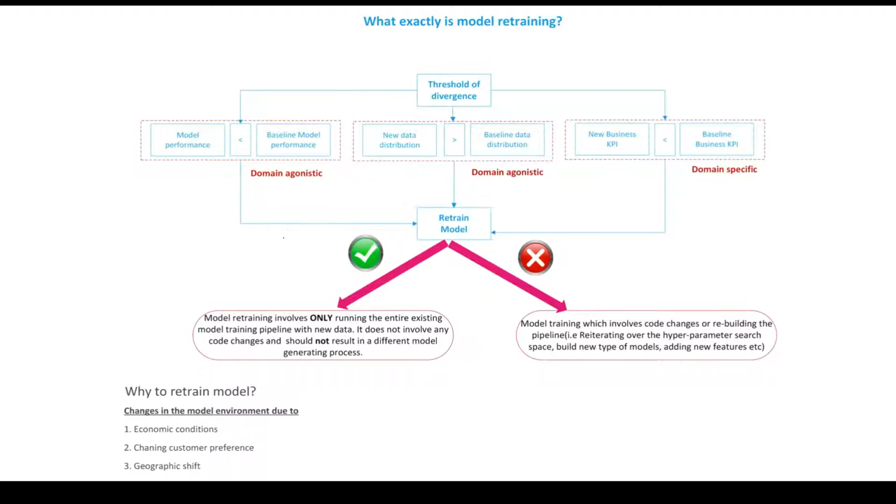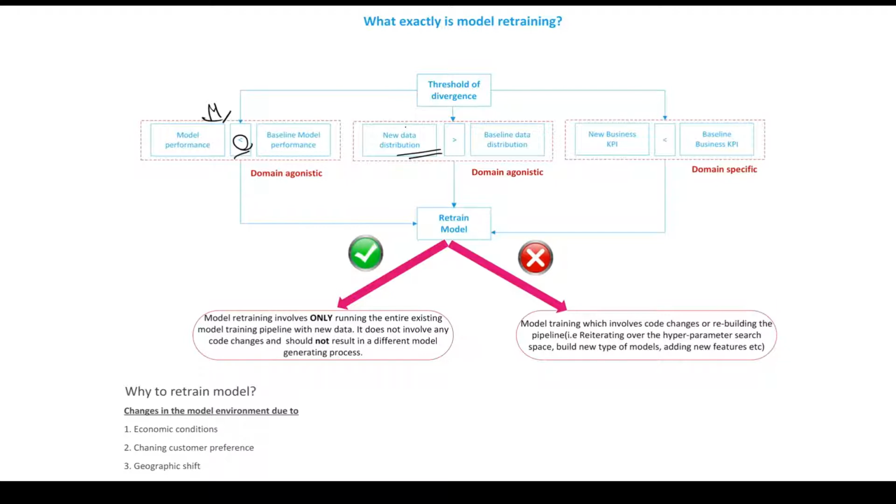Whenever you find in production that the performance of your machine learning model is degrading, you need to take corrective action to maintain or improve its performance. In this diagram I have covered how we can identify whether the performance of a machine learning model has degraded over time. In the first building block, we simply compare the model performance calculated against the new data with the baseline model performance, and if it's less, that's an indication of model drift, which means the performance of the model has degraded.